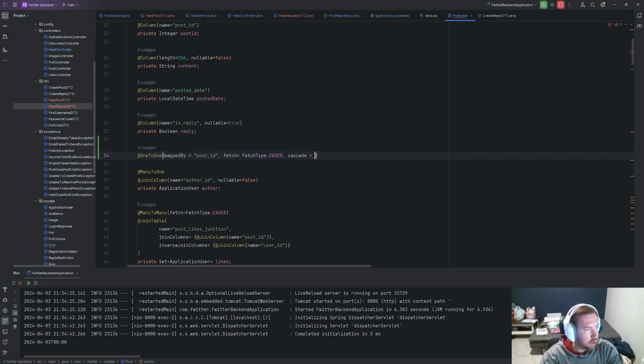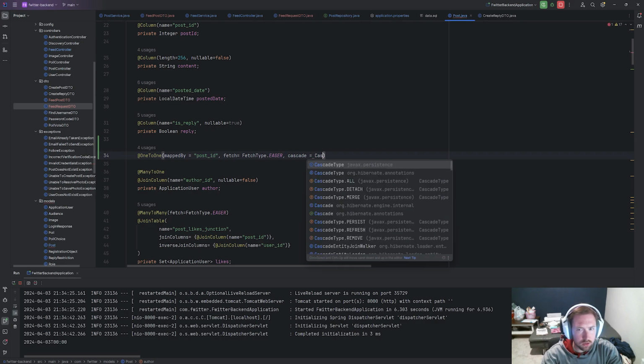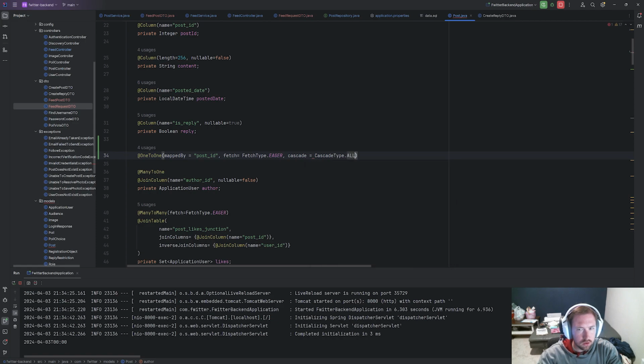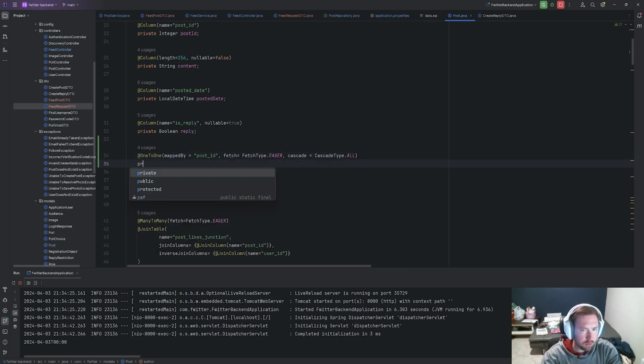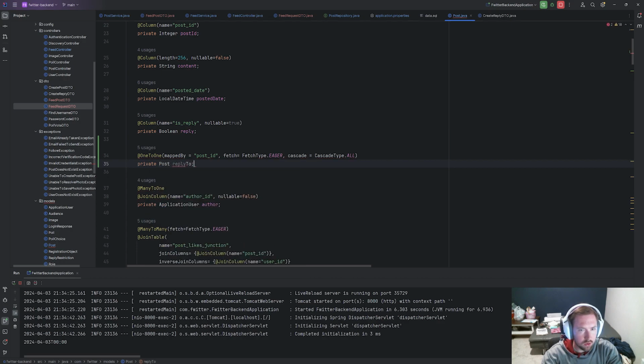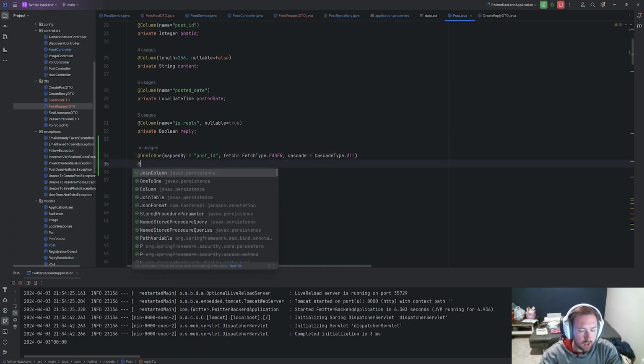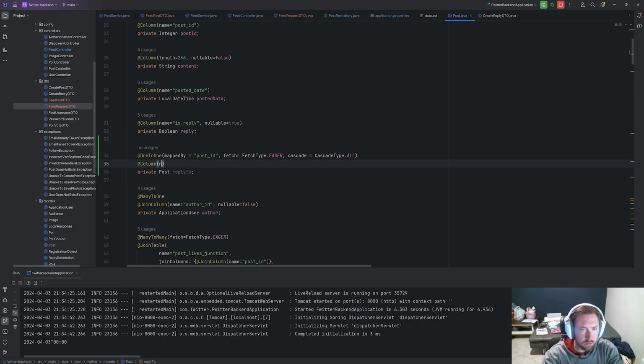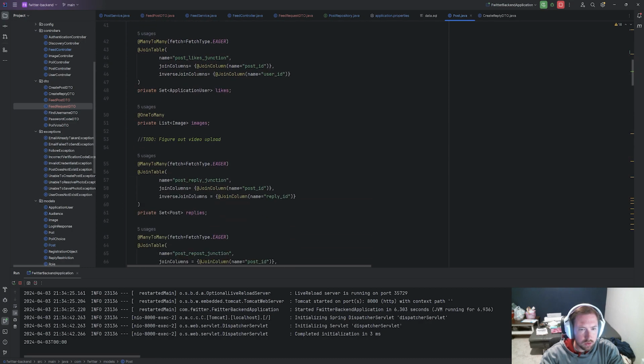And cascade is equal to, unless we cause an issue, but we're going to say that. And this will be a private Post replyTo. And is this going to work? I don't know. And maybe we need an @Column on this. Column name equal to reply_to. I'm scared about this, so this will be interesting.